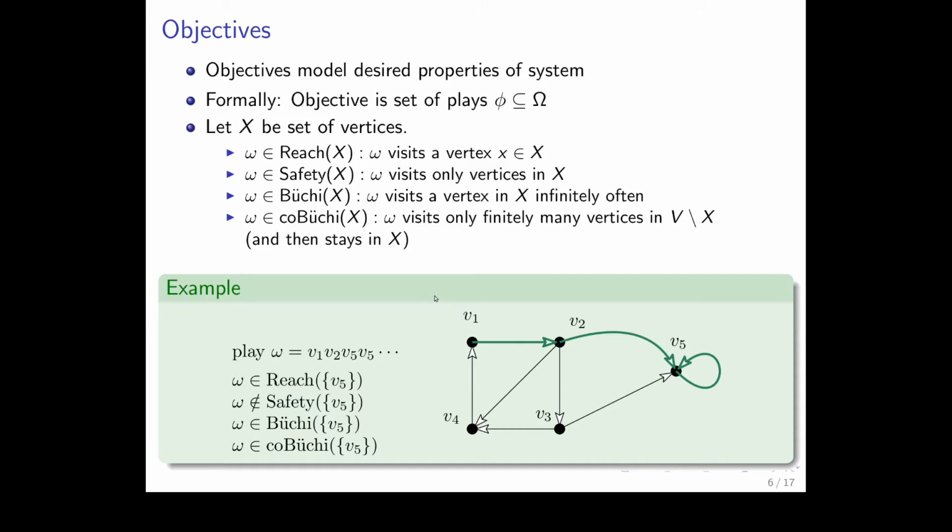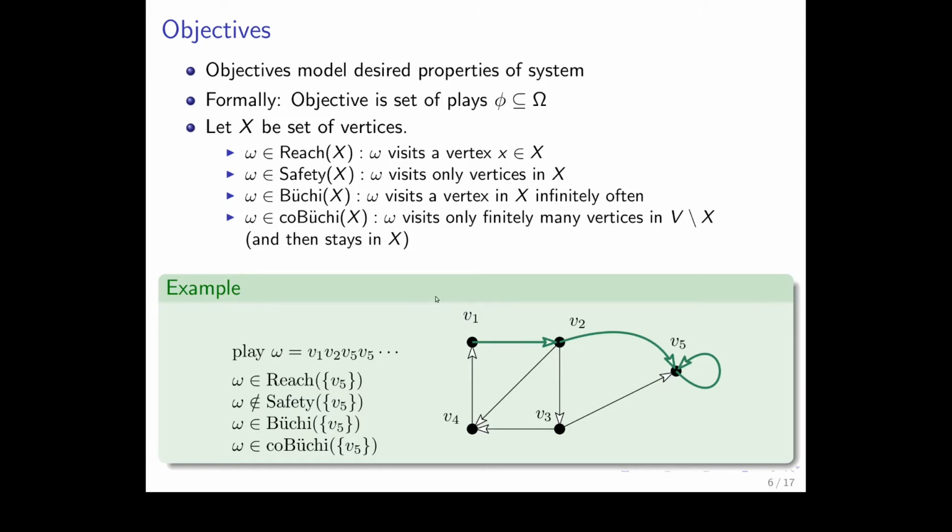Then we consider Büchi of X. Here the play needs to visit a vertex in X infinitely often. And here little omega is in Büchi of v5. Why? Because it visits v5 infinitely often. Then we also have coBüchi of X. Here the play needs to visit only finitely many vertices which are not in X, and then it needs to stay in X. So this play is in coBüchi of v5.